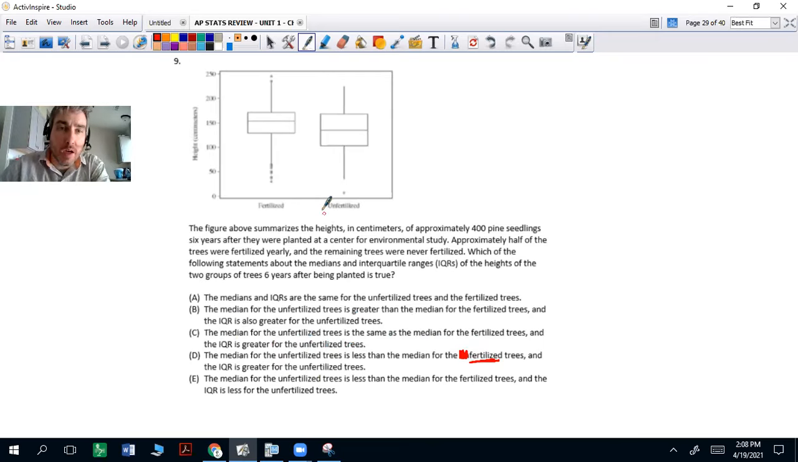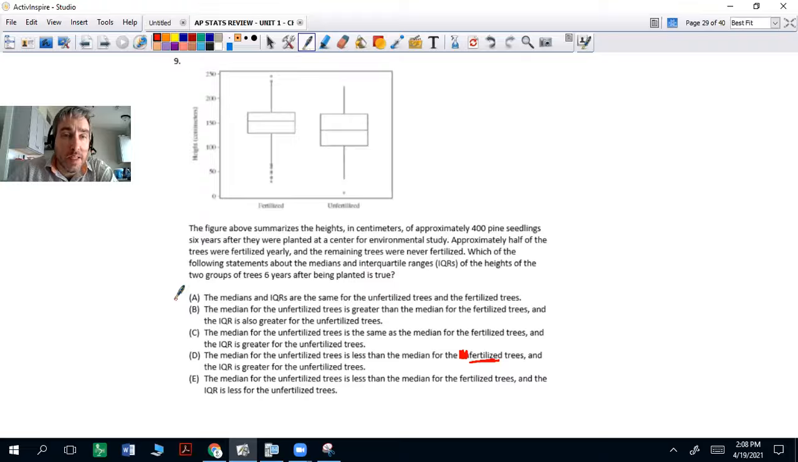So the figure above summarizes the heights in centimeters of approximately 400 pine seedlings 6 years after they were planted at a Center for Environmental Study. Approximately half of the trees were fertilized yearly, and the remaining trees were never fertilized. Which of the following statements about the medians and interquartile range of the heights of the two groups of trees after being planted is true?